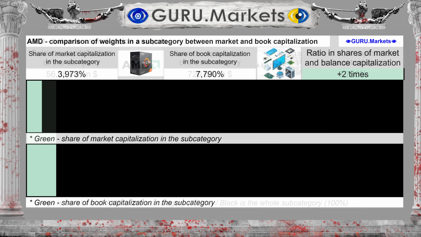Having made a comparison of market shares and book value, we see the following. The share Advanced Micro Devices (AMD) occupies in the subcategory in case of market value assessment is 3.973%. The balance sheet capitalization is 7.79%.